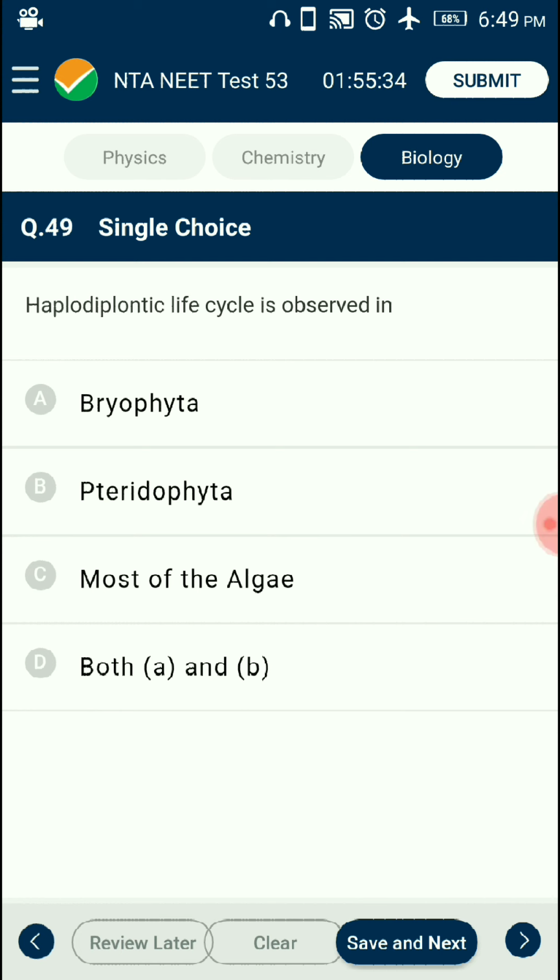Haplodiploidic life cycle is observed in which plants? The life cycle in which haploid gametophyte and diploid sporophyte alternate with each other is called haplodiploidic life cycle. In Bryophyta, haploid gametophyte is the main plant body on which a small dependent sporophyte is produced. In Pteridophyta, diploid sporophyte is the main plant body and a small independent gametophyte is produced. So the answer is option D, both A and B. That is, haplodiploidic life cycle is observed in Bryophyta as well as in Pteridophyta.